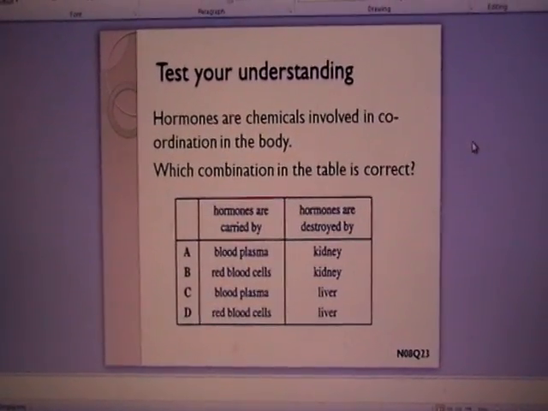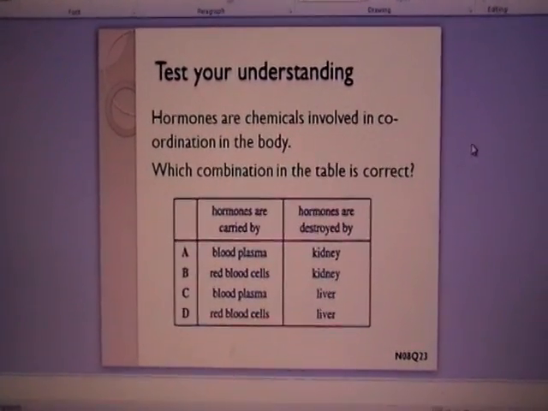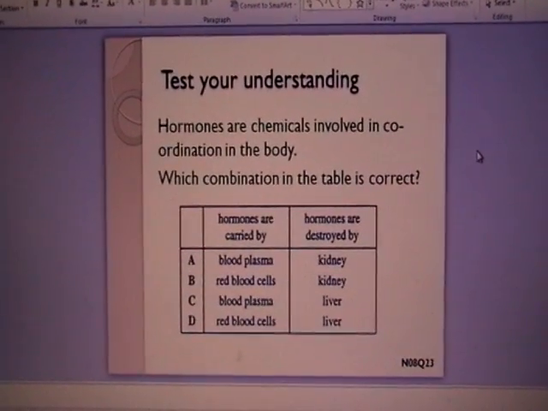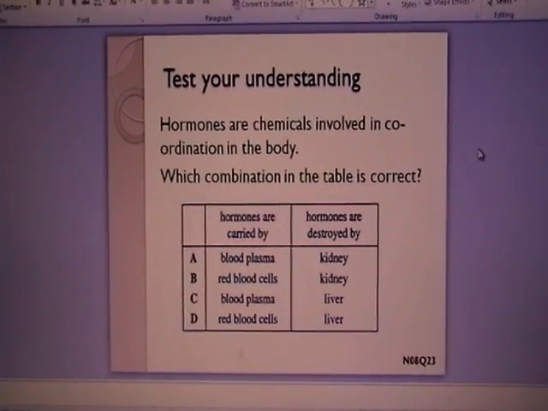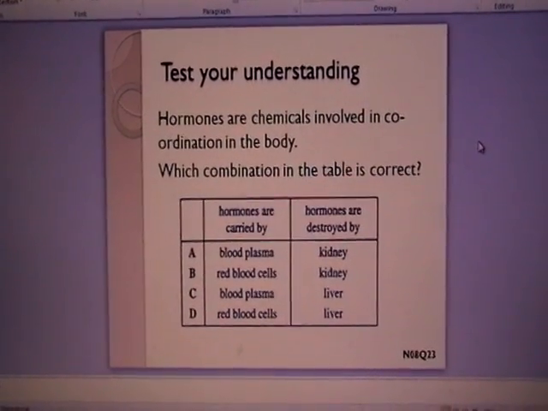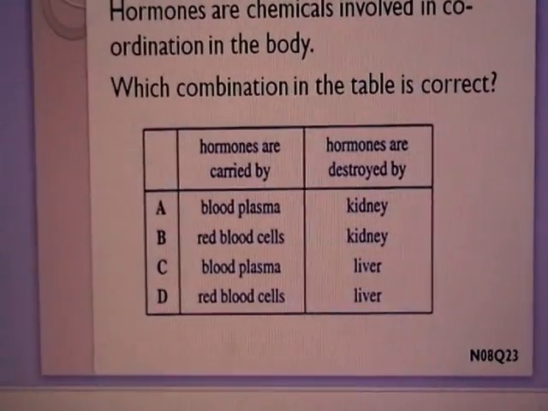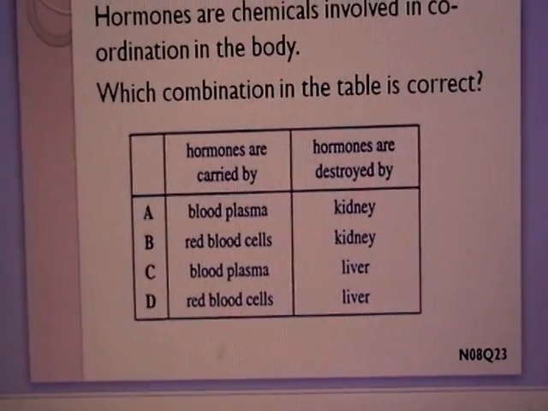Now let us try this question. Hormones are chemicals involved in coordination in the body. Which combination in the table is correct? Alright, take a moment and think about this. Pause the video and think about this. Alright, so what is your answer? The correct answer should be C. Hormones are carried by the blood, in the blood plasma, and they are destroyed by the liver.